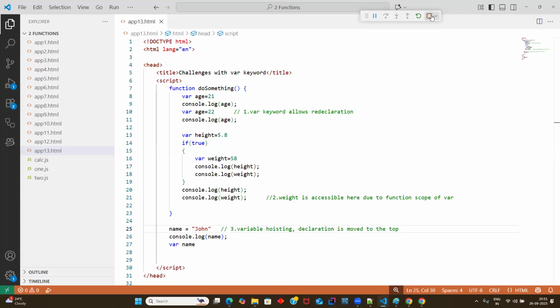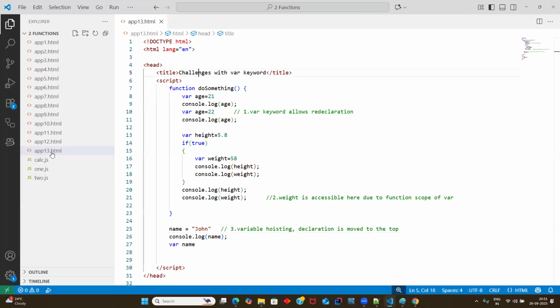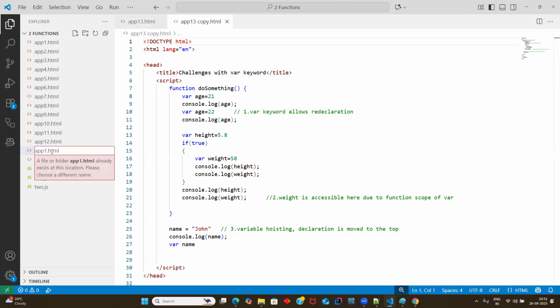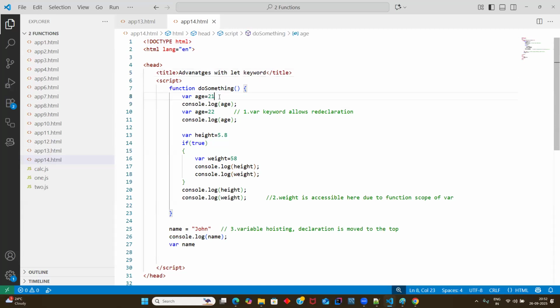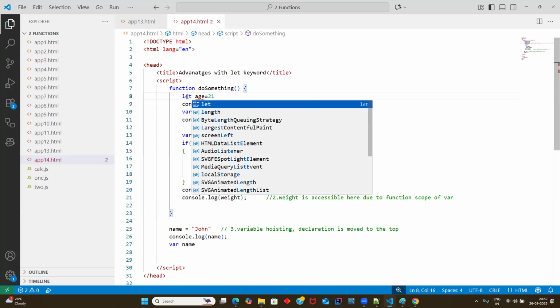Now, sir, what is the solution for it? Yeah, the solution is, guys, the let keyword. Let is a keyword introduced in JavaScript to address all these challenges. So now I'll be explaining the advantages of the let keyword here. These are the differences between var and let. Okay, let's talk about the let keyword, guys. Let's go with the first use case. Remove the var, just use let.